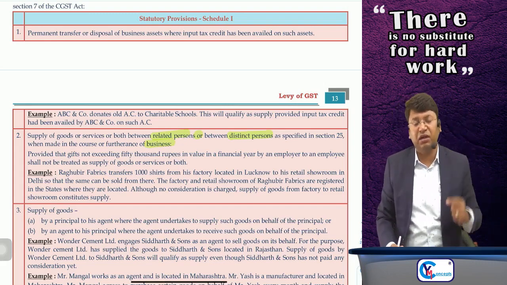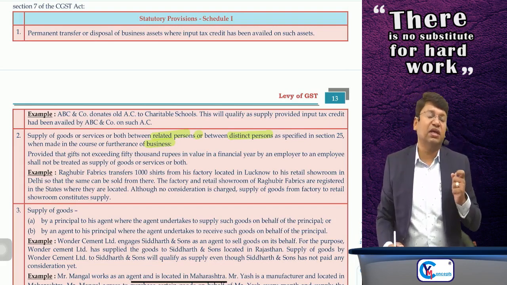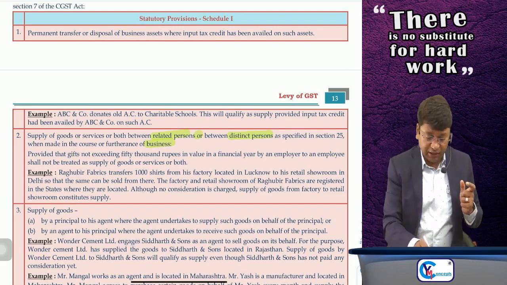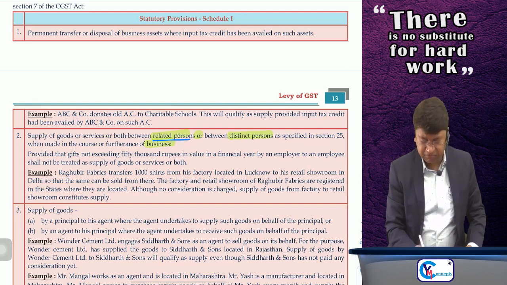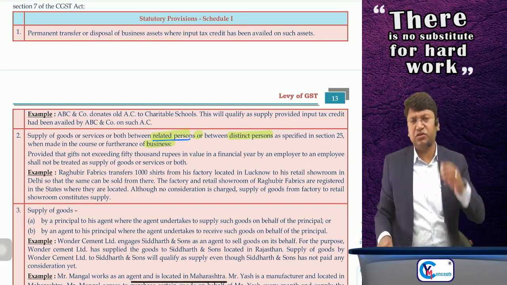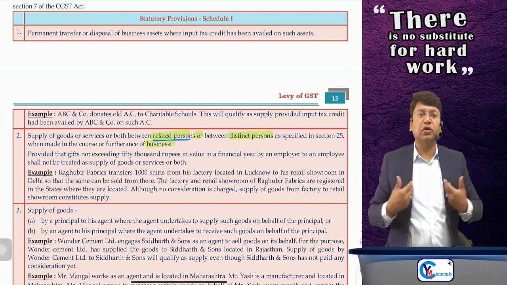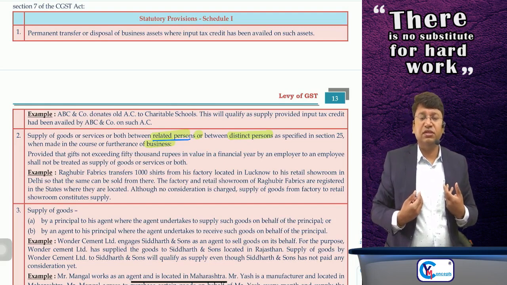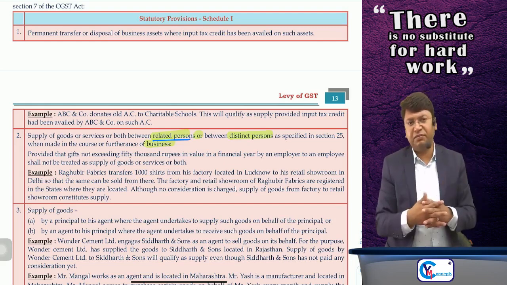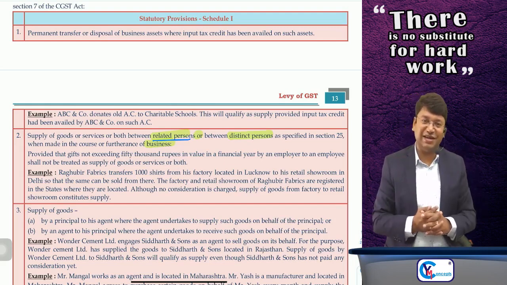Okay, I'll give you one example, but before giving the example, sir, let's discuss the definition of related person. Okay, before that, I'll give you the example so that your mind will get opened. Suppose, sir, husband and wife are related persons as per the definition given in the GST Act. Spouse.